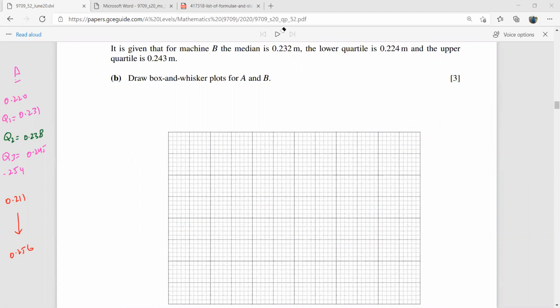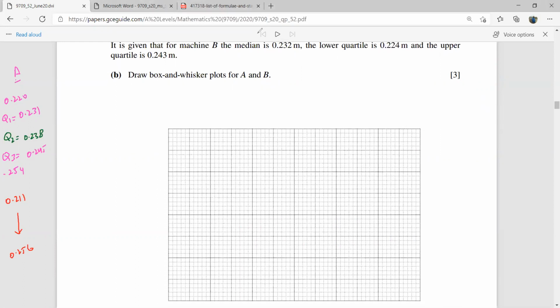Yeah, exactly. So basically, to draw a box and whisker plot, you need five kinds of information. You need to know the lowest value, the largest value, the lower quartile, the median, and the upper quartile. Okay. So now we have all this information with us.